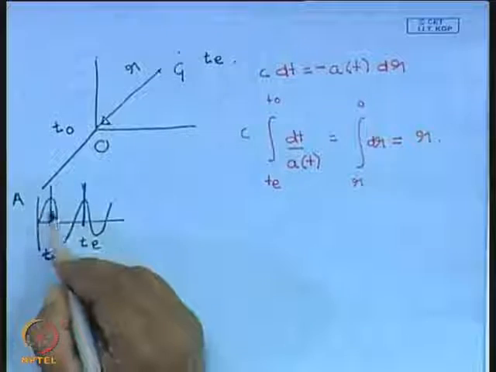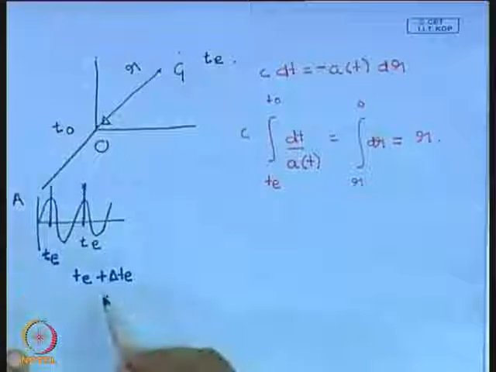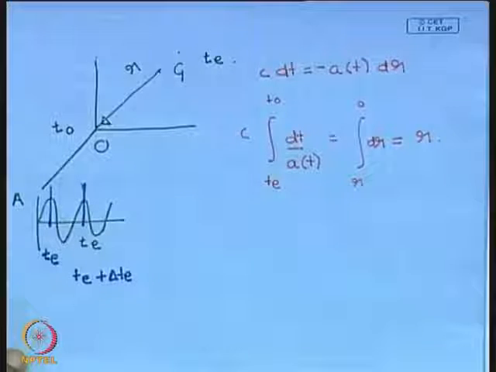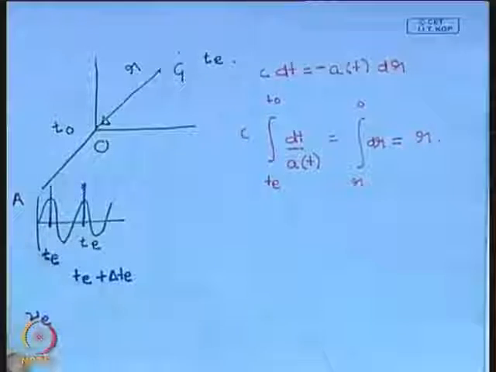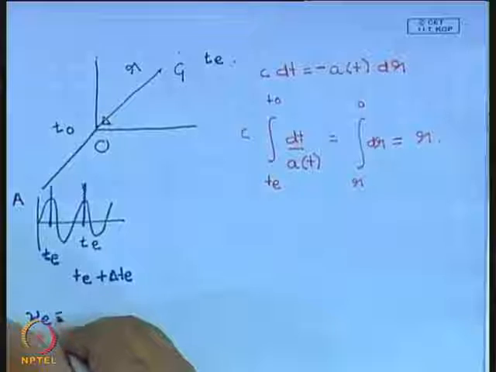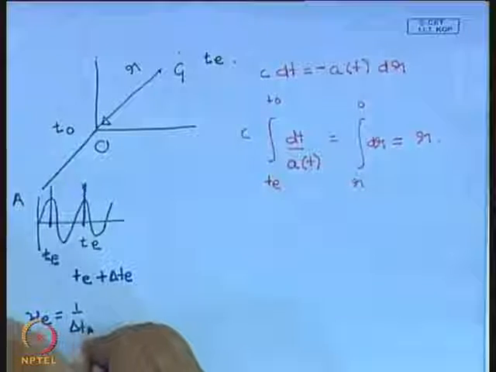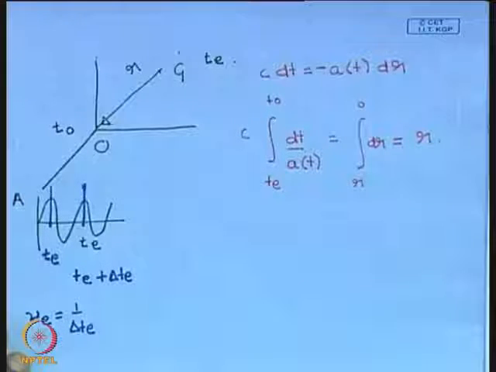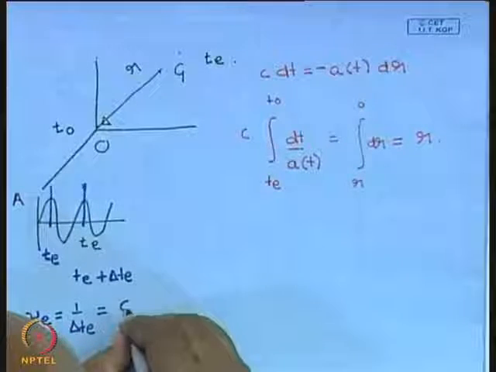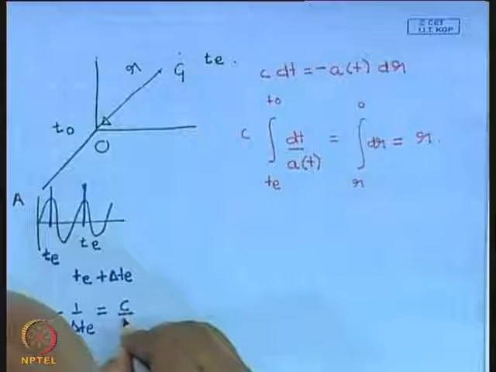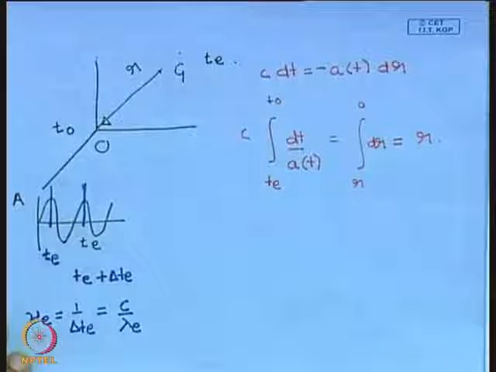So there are two crests emitted at a time interval of delta Te, and we know that the frequency of the light, nu emitted, is equal to 1 by delta Te. This is also equal to c by lambda emitted. So basically delta Te is proportional to lambda emitted.